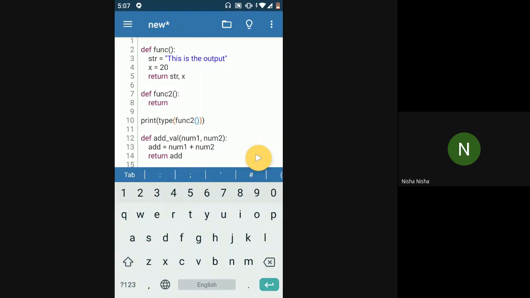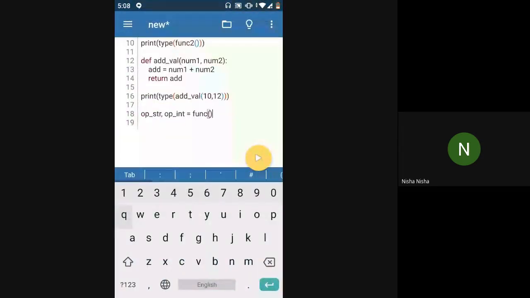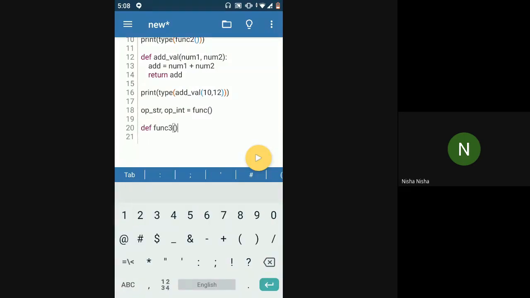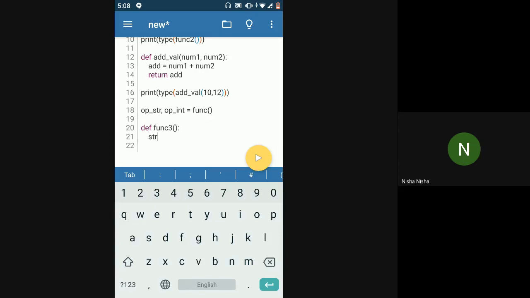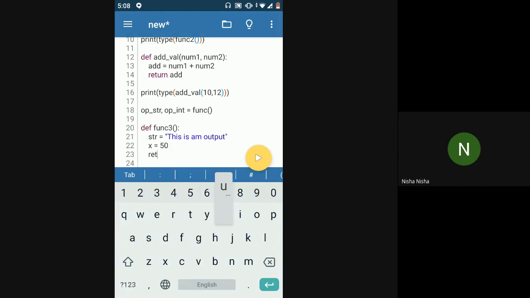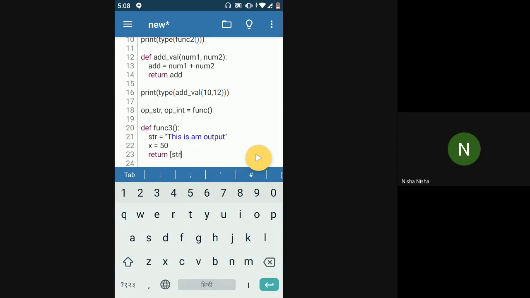Yeah, so this was about returning more than one value from a function. You can actually return the value as a list as well. So if I have func3 and the same string and an int, if I don't want to return this as a tuple, if I'm going to directly use it as a list somewhere, then I can return a list as well.